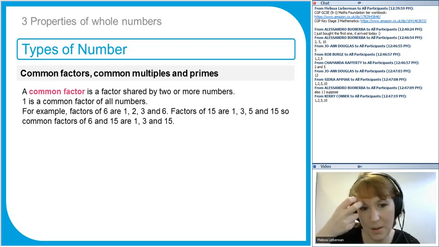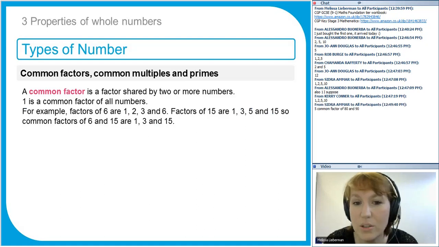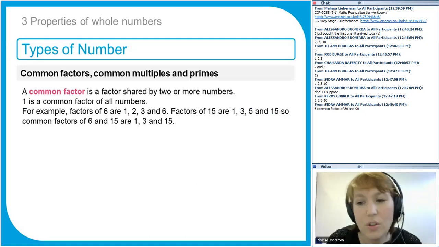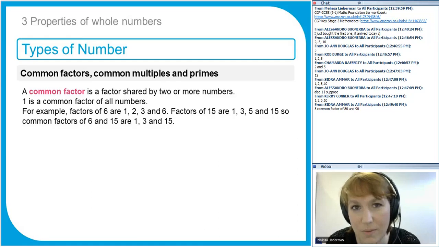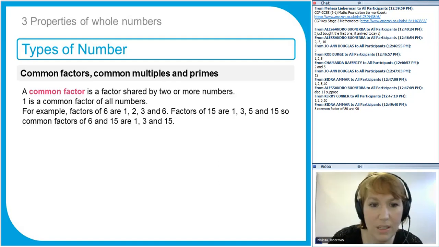Here's a couple of examples. So the factors of 6 are 1, 2, 3, and 6. Factors of 15, numbers that divide exactly into 15. Yes, 5 is also a common factor of 80 and 90, but 10 is the highest common factor. So you can have common factors, and then you can have the highest common factor, which we're going to talk about in more detail later in this lesson. So if you were asked to find the common factor of 2 numbers, the easiest way to do it is to just write all the factors of both numbers and then find the ones that are in both lists. Again, I'm going to go through this in more detail in a moment.